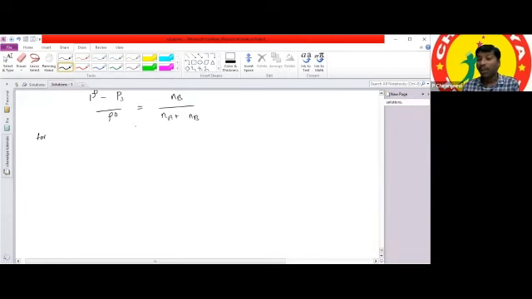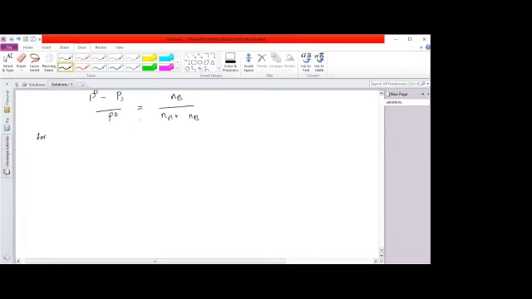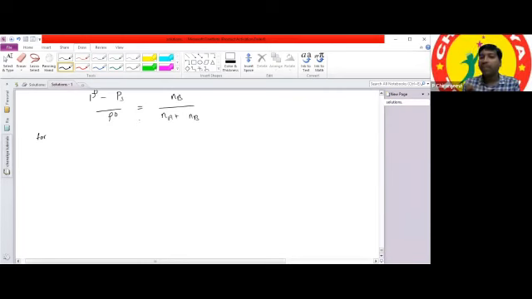And the solution has to contain a non-volatile solute. Sir, why does it have to contain a non-volatile solute? If the number of solute particles increases, the vapor pressure decreases. Vapor pressure depends upon vaporization, and you are adding a non-volatile solute, so solvent molecules are replaced by the solute.